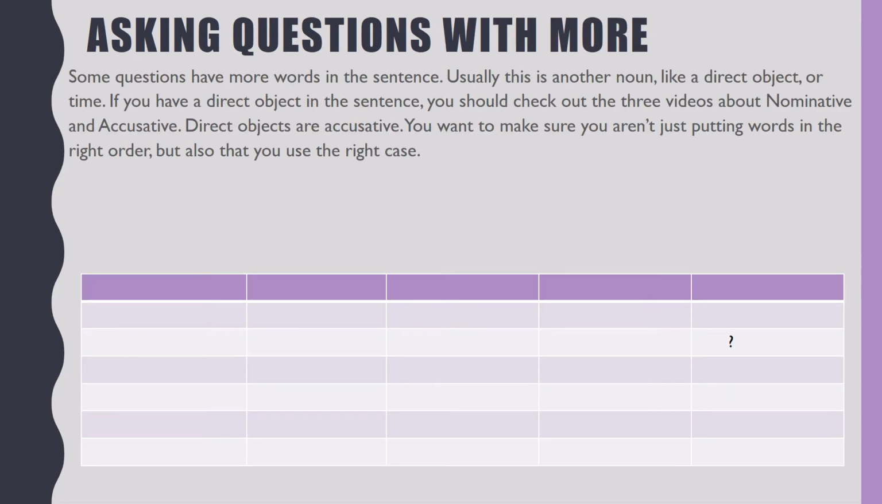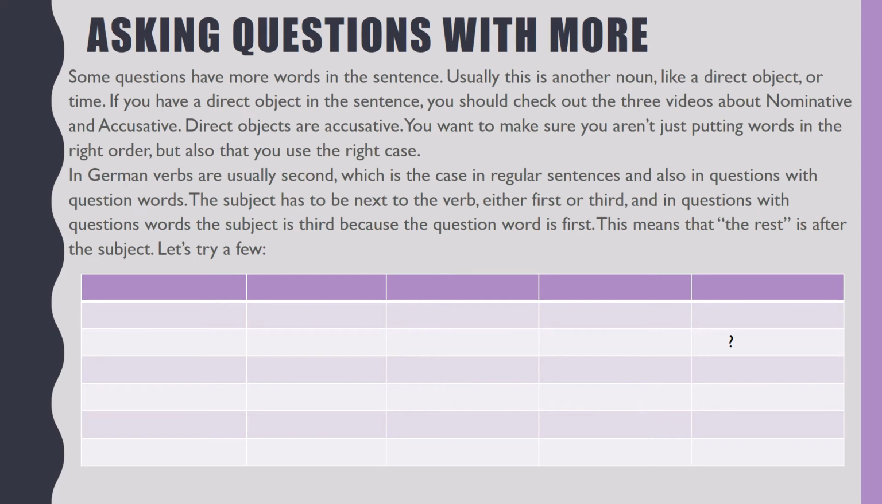Some questions have more words in the sentence. Usually, this is another noun, like a direct object or time. If you have a direct object in the sentence, you should check out the 3 videos about nominative and accusative. Direct objects are accusative. You want to make sure you aren't just putting words in the right order, but also that you are using the right case. In German, verbs are usually second, which is the case in regular sentences and also in questions with question words. The subject has to be next to the verb, either first or third, and in questions with question words, the subject is third because the question word is first. This means that the rest is after the subject.